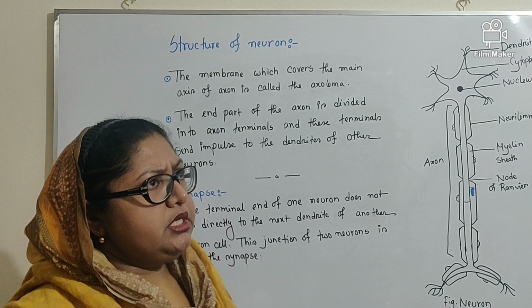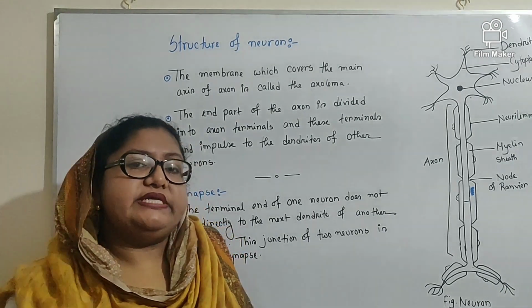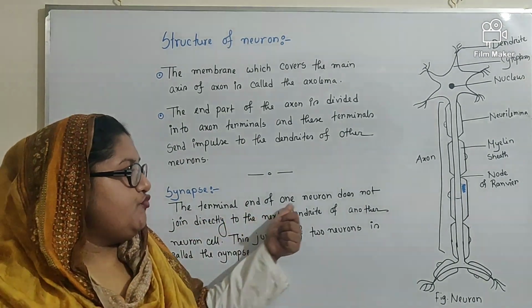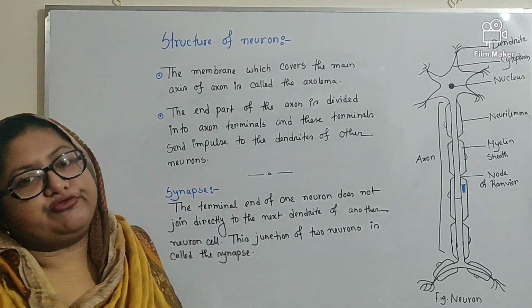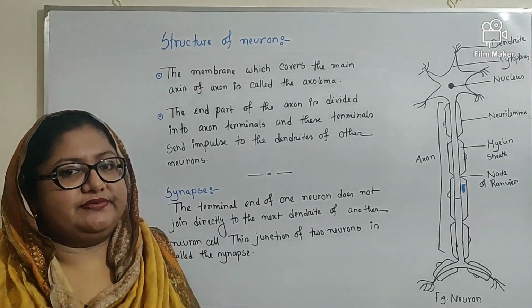Okay. Now, an important definition, that is synapse. What is synapse? The terminal end of one neuron does not join directly with the dendrites of another neuron. The junction between two neurons is called synapse.